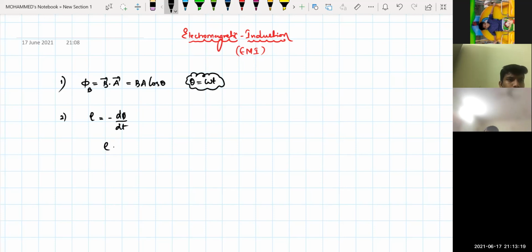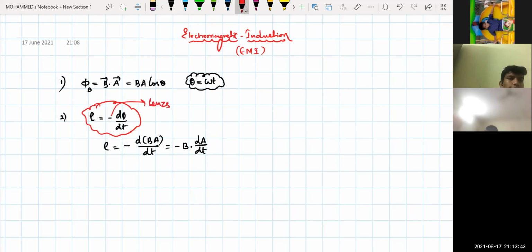E is equal to minus d phi by dt, where flux is B into A. Can I write it like this? If the magnetic field is constant, I can write B into dA by dt. By changing the area with respect to time, I can produce an induced EMF in the given condition. Is that clear? The minus sign is given by which law? This is given by Lenz's law.